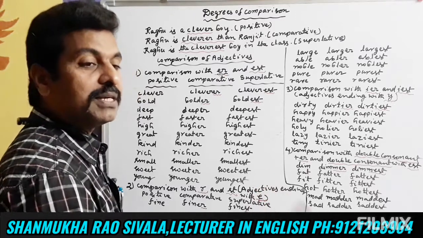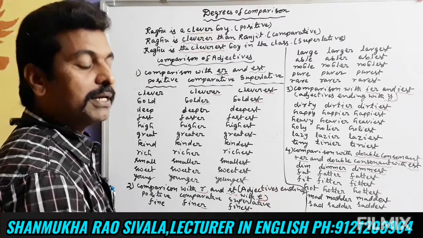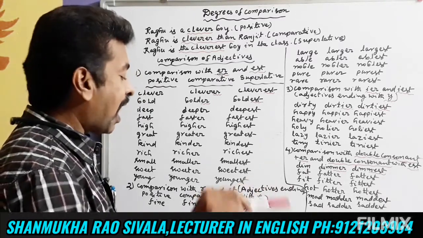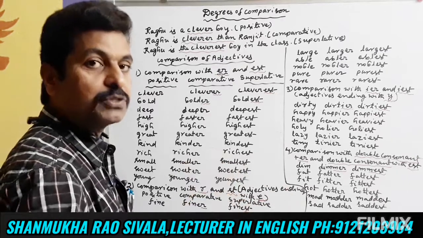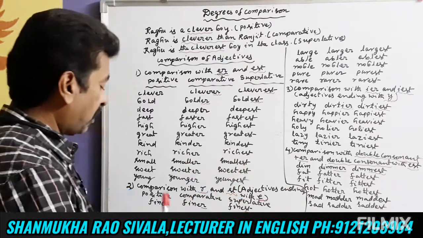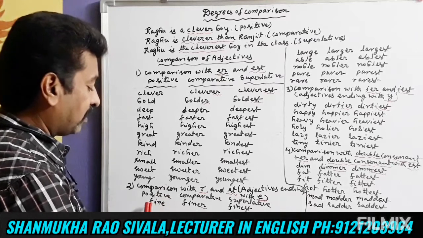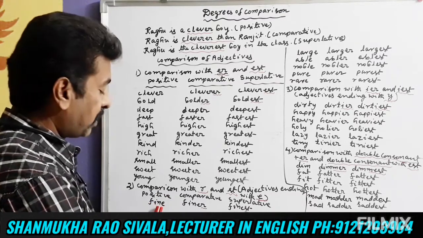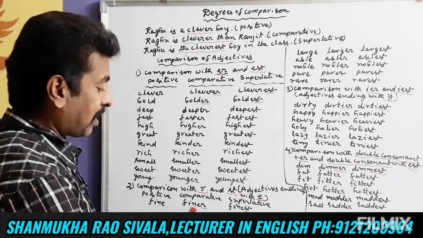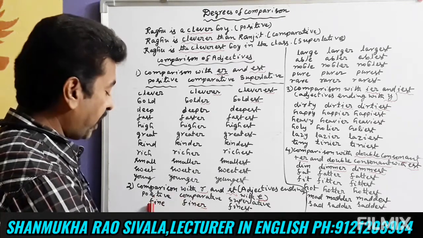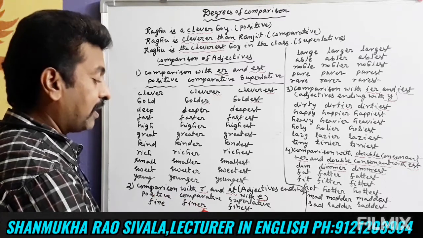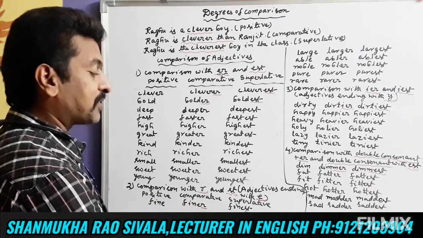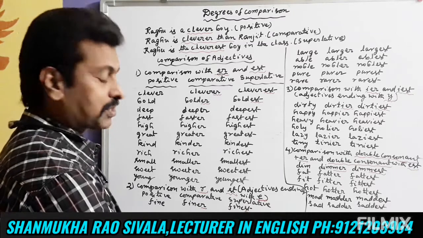Now let us see, the second one is comparison with R and ST, for adjectives ending with E. When an adjective ends with E, we add R in comparative and ST in superlative. For example, fine. This word ends with E. Here we add only R in comparative: fine, finer. R is added. Finest, ST is added.